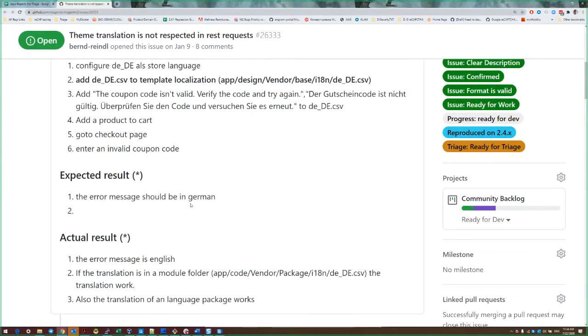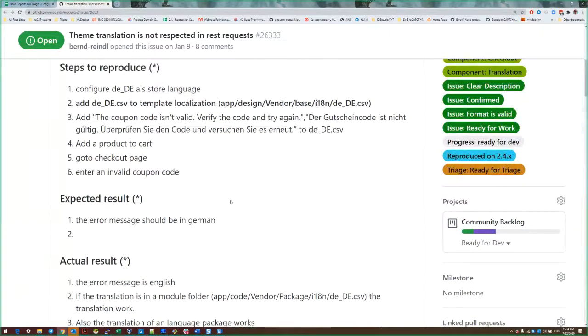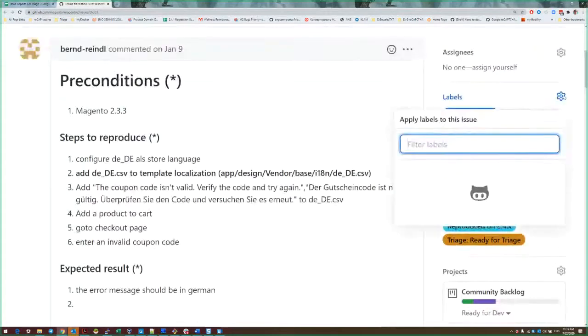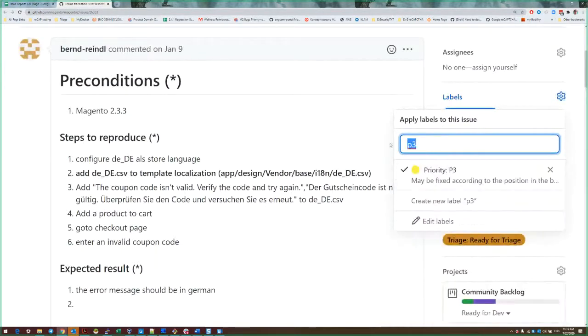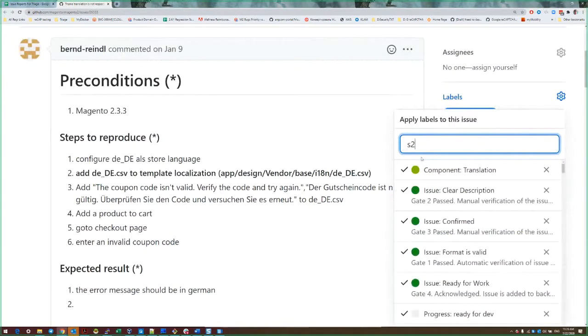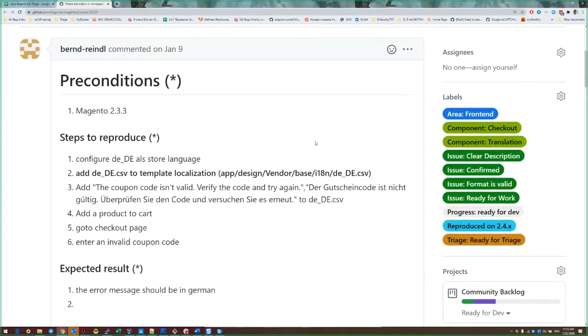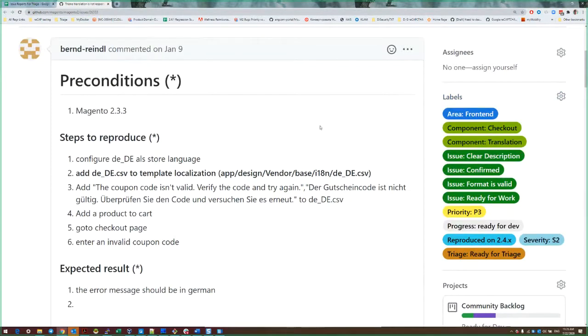Got it. Yeah, if you know German, that's going to be a tough one for you, or otherwise too. So I'd say probably P3 S2 on that one. Yes, I think it's not only about German. Probably this line in code is not marked as translatable. Yep. Okay.